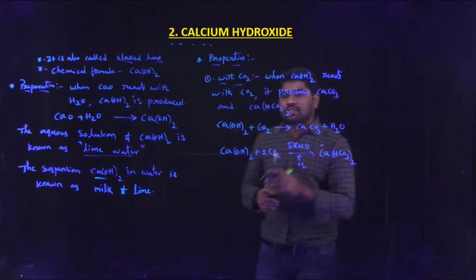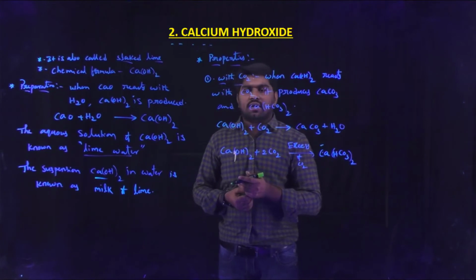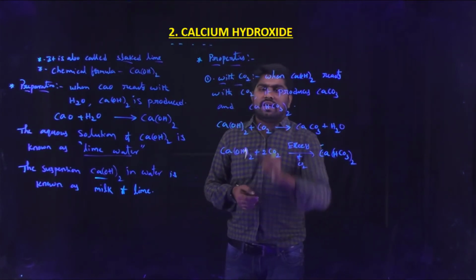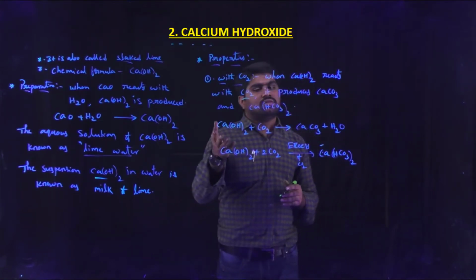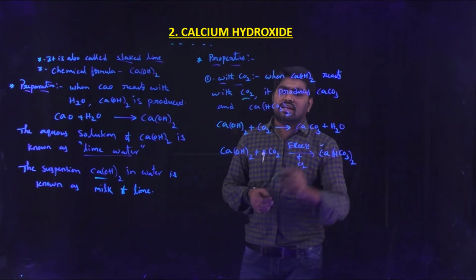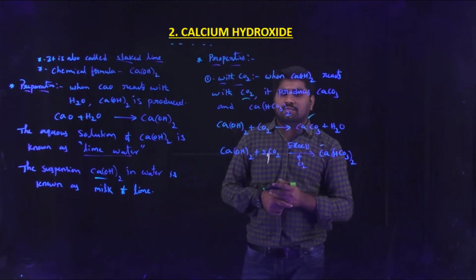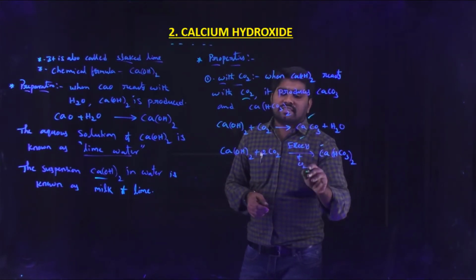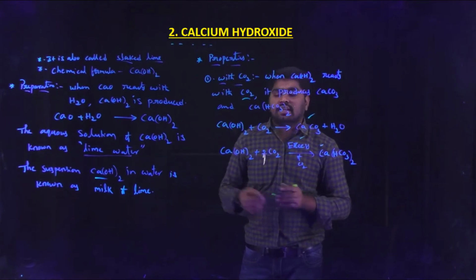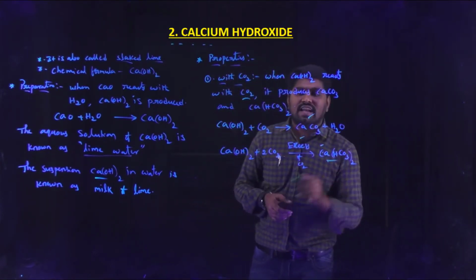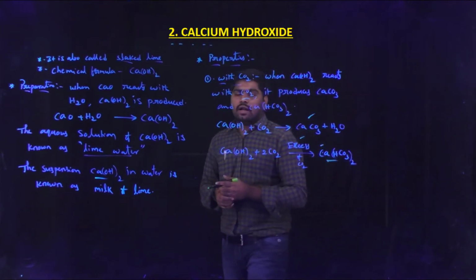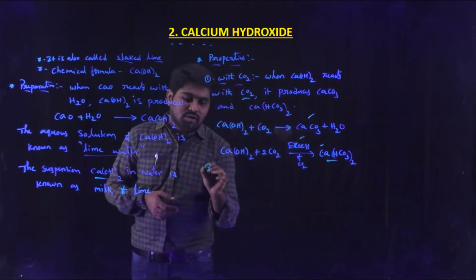Again I am repeating this property. When calcium hydroxide reacts with carbon dioxide, it produces calcium carbonate as well as calcium bicarbonate. So when calcium hydroxide reacts with only one molecule of carbon dioxide, it produces calcium carbonate. But if you take excess of carbon dioxide, then calcium hydroxide reacts with that carbon dioxide and produces calcium hydrogen carbonate.